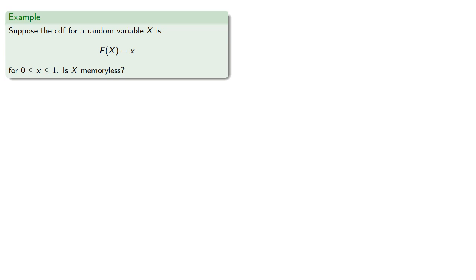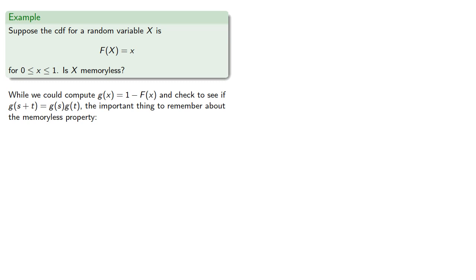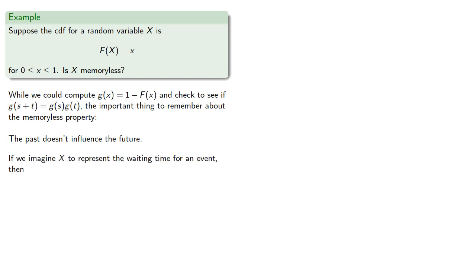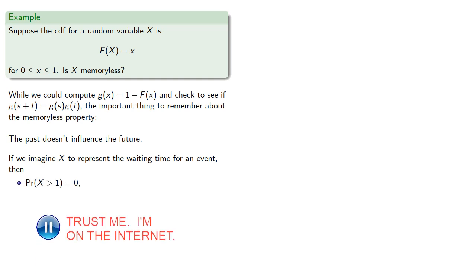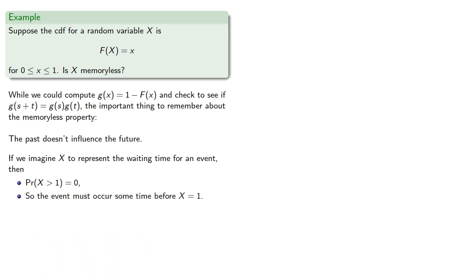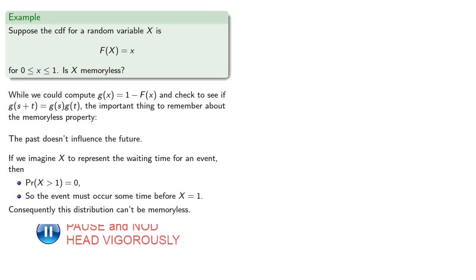Now, while we could compute g of x equals 1 minus f of x and check to see if g of s plus t is g of s times g of t, the important thing to remember about the memoryless property is, I forget. Oh wait, that's right. The past doesn't influence the future. If we imagine x to represent the waiting time to an event, then in this case the probability that x is greater than 1 is actually 0. So this event must occur sometime before x equals 1. Consequently, this distribution can't be memoryless.